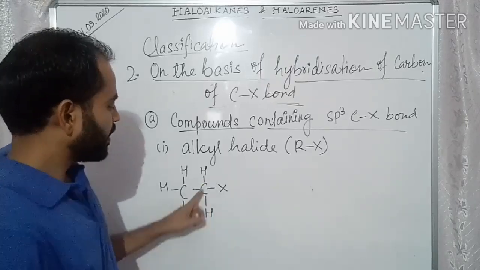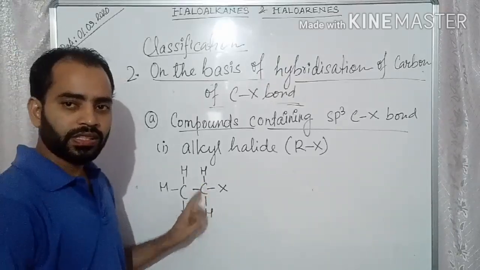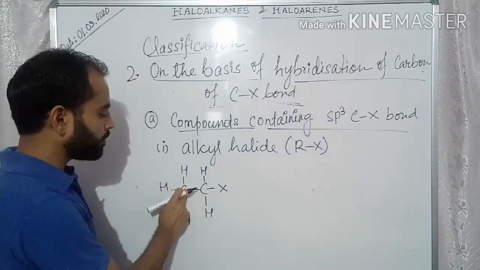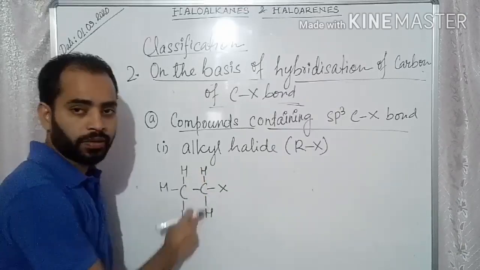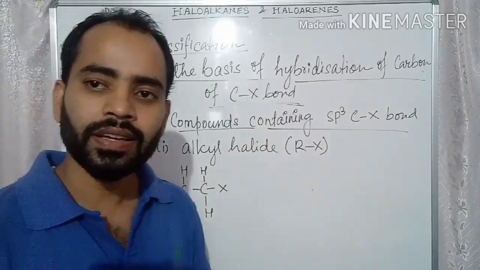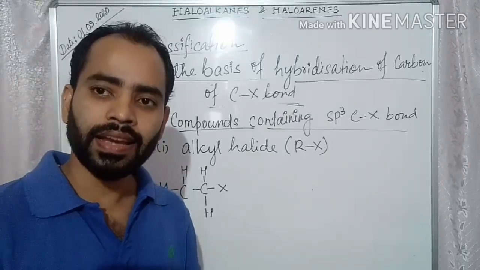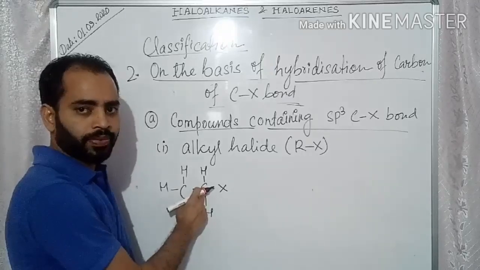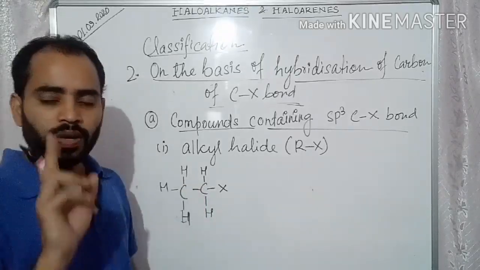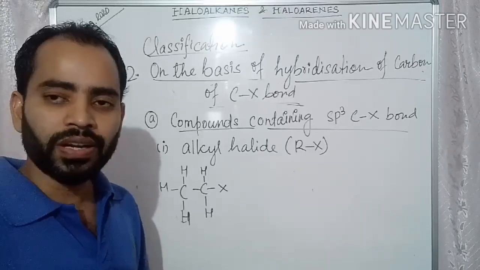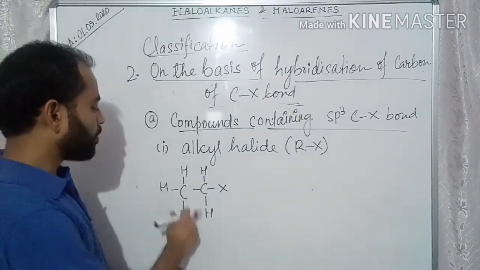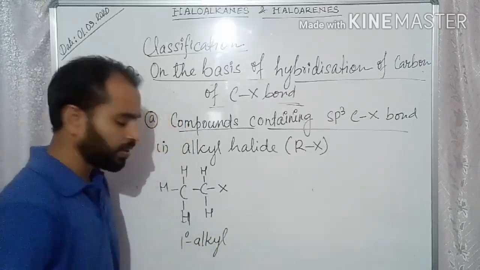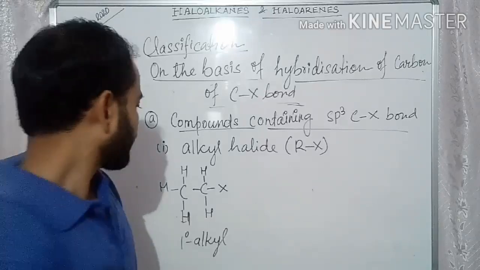When this sp3 hybridized carbon is directly bonded to only one carbon atom and the remaining 2 are hydrogen atoms, then it is called primary alkyl halide. Is it clear? So when sp3 carbon atom is directly attached to one carbon atom and 2 hydrogen atoms or different atoms, then it is called primary alkyl halide, or 1 degree alkyl halide.